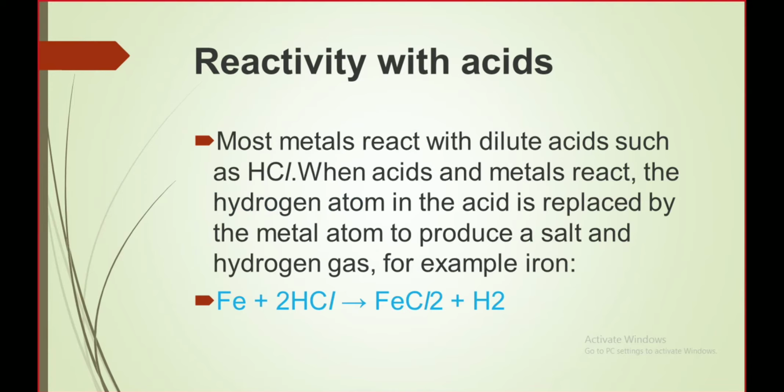So if we want to see the products for the reaction of the metals in the reactivity towards acids, we are very much familiar because we have already studied that in the previous topics, that whenever the metals react with the acids, they form salt and hydrogen gas. So what is the tendency of these metals towards acids? Talking about the reactivity series, from potassium till iron, they tend to react with the acid to produce their respective salts, like chlorides or sulfates, depending upon the type of the acid which you are using.